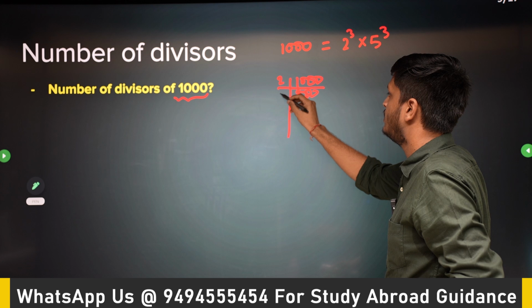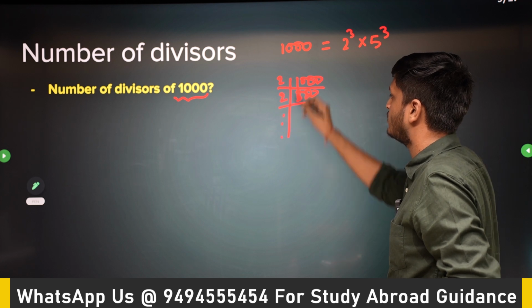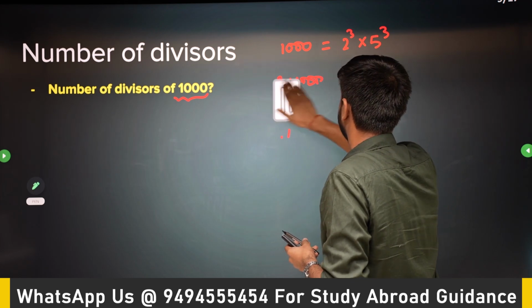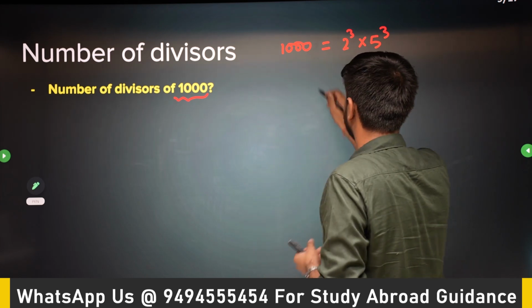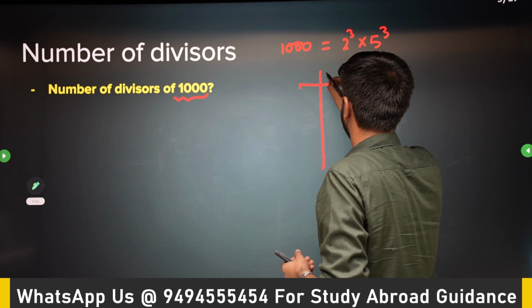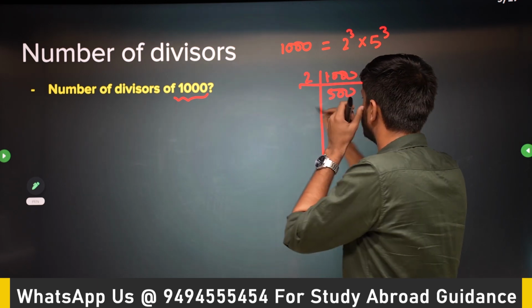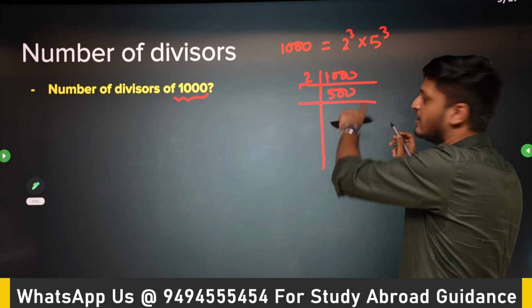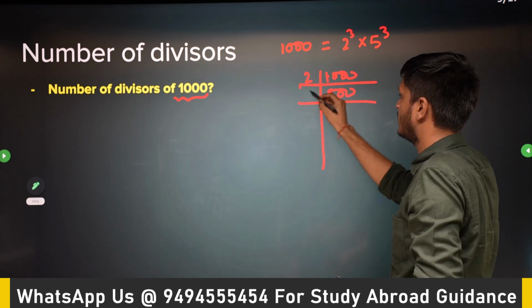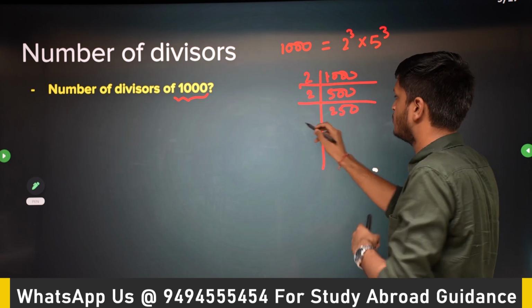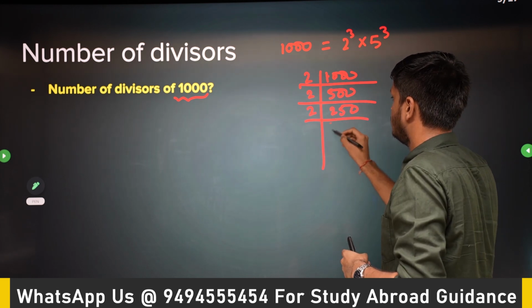You divide it by 2. You keep dividing it by prime numbers and you'll get the prime factorization. Okay, let me do it for you, just this once. So this is 1000. 2 divides it. Just go with the smallest prime number and see if it divides the number. So 2 again divides 500. So it will be 250. 2 divides 250. So again we will divide it by 2, 125.